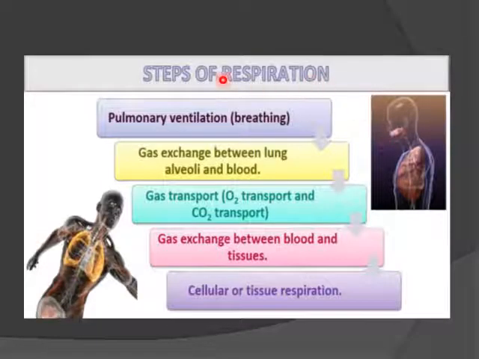So the steps of respiration mean the various mechanisms which take place during respiration. The first step is pulmonary ventilation, in simple words breathing. Then the exchange of gases between the lung alveoli and the blood. Then gas transport, that is O2 and CO2. Then gas exchange between the blood and tissues, and cellular tissue respiration. So we will discuss these steps one by one.